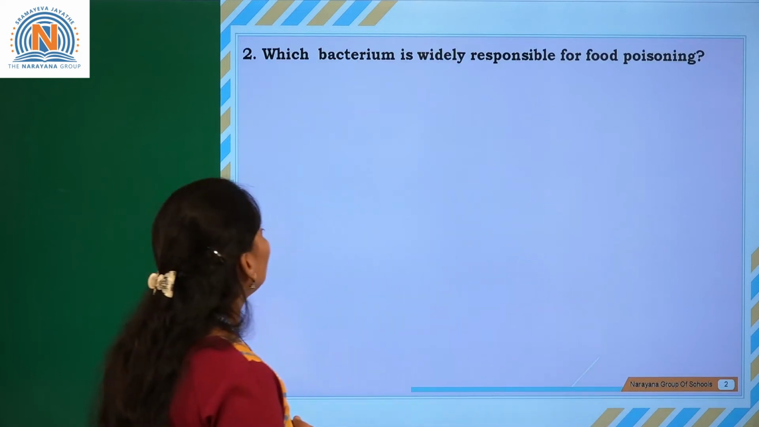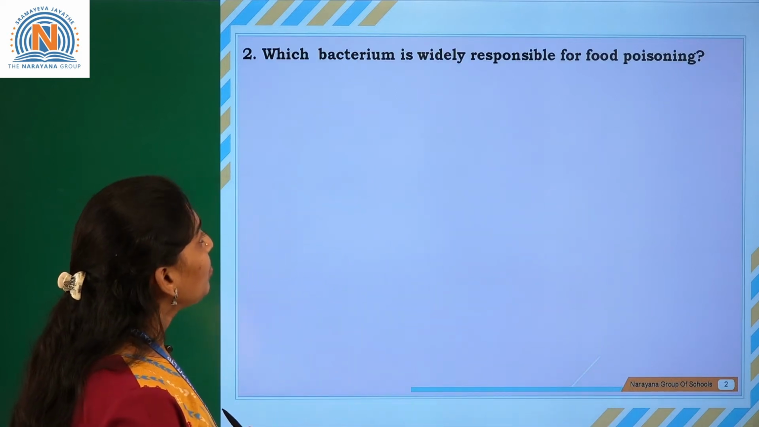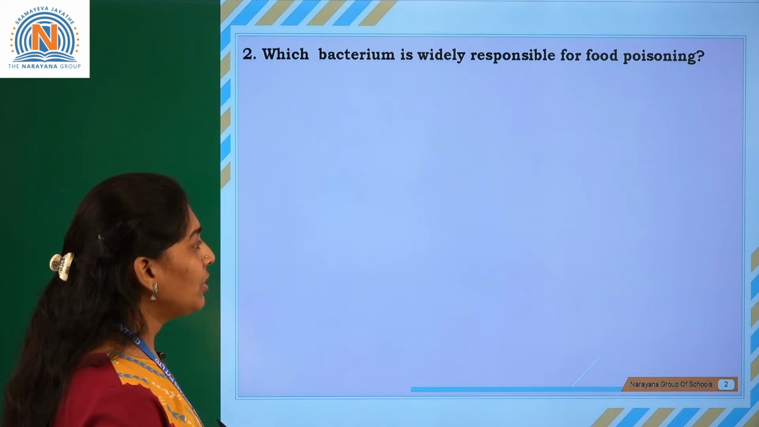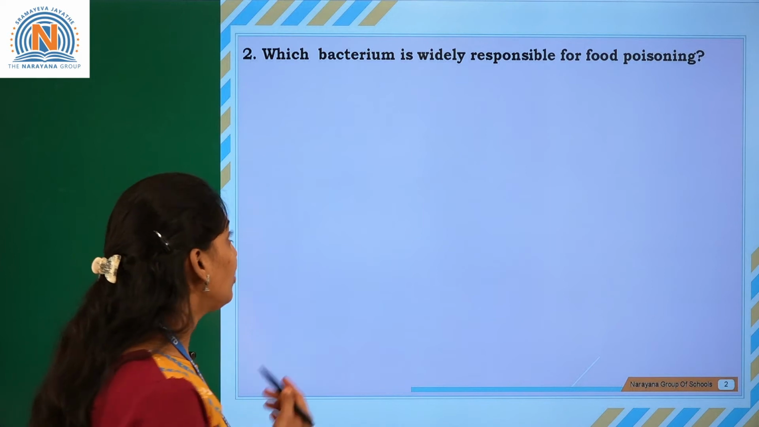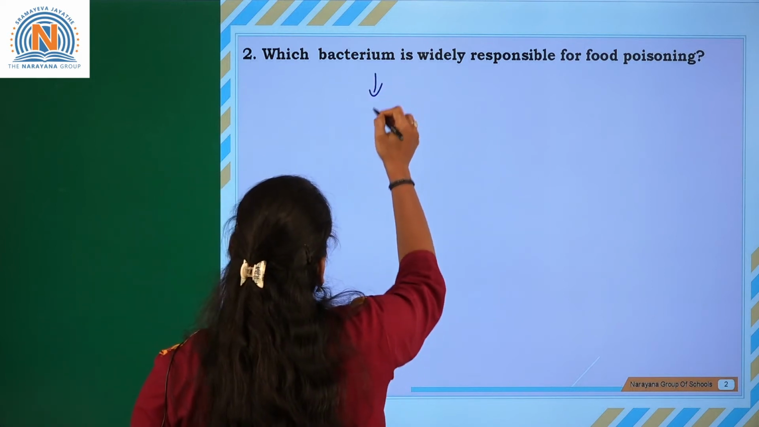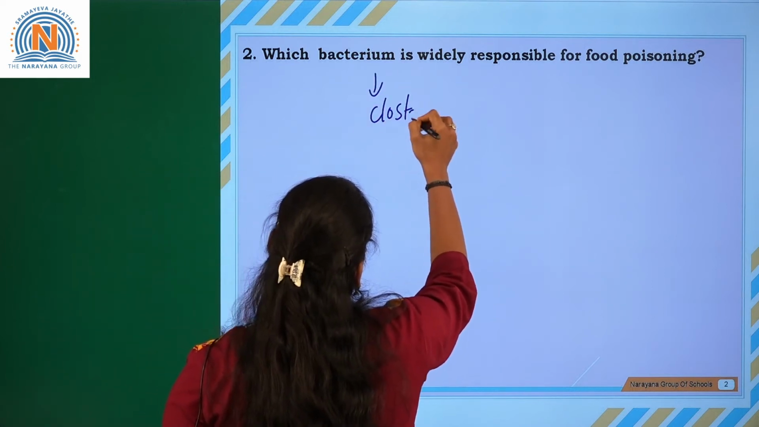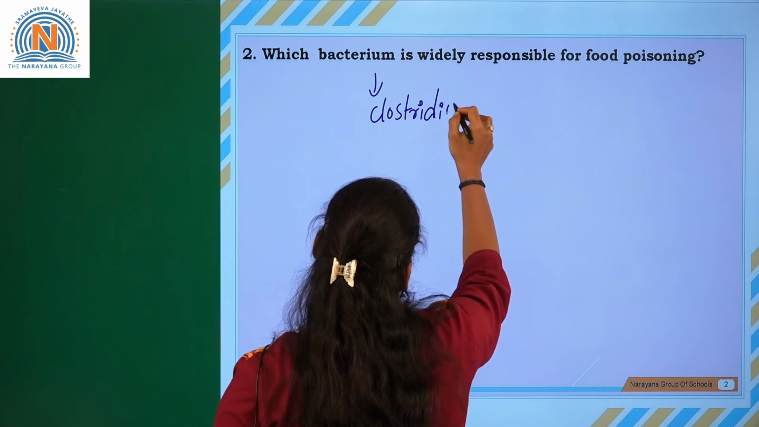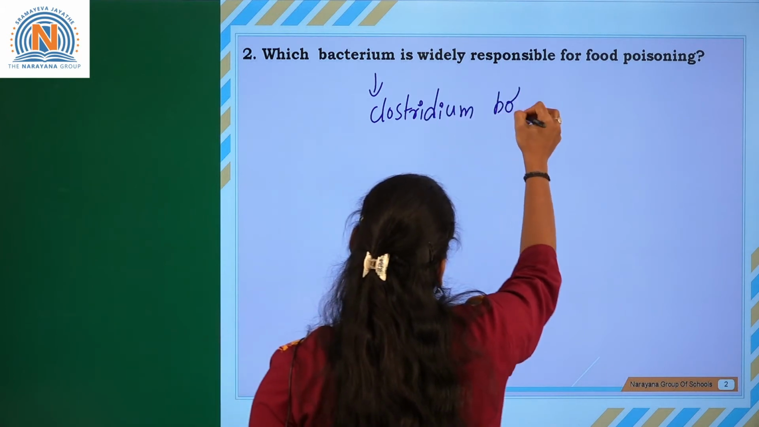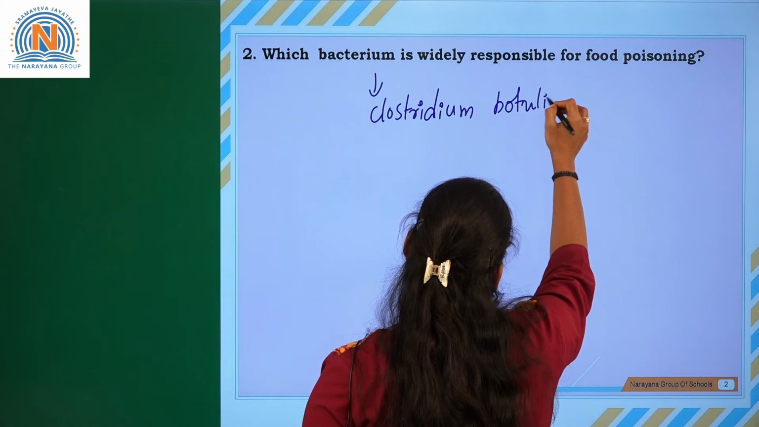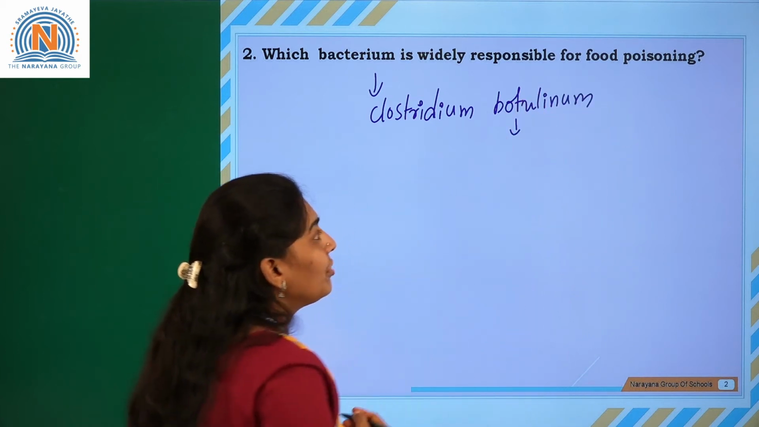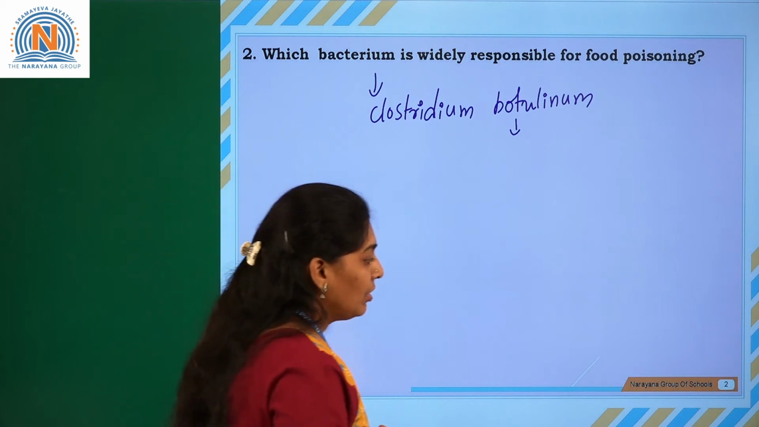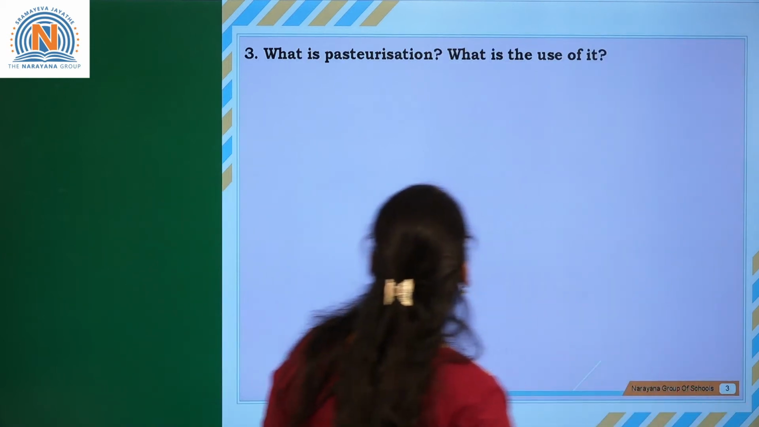The next question is: which bacterium is widely responsible for food poisoning? One of the bacteria is Clostridium botulinum. So this is a bacterium which is responsible for food poisoning. Then we will go to the next question.